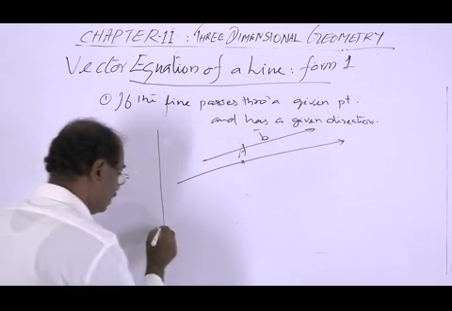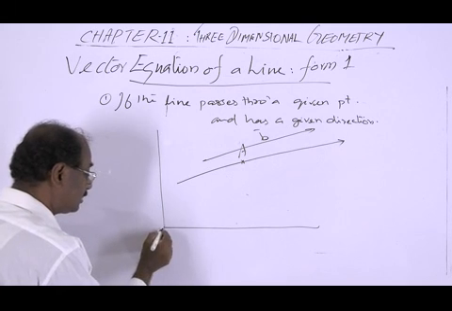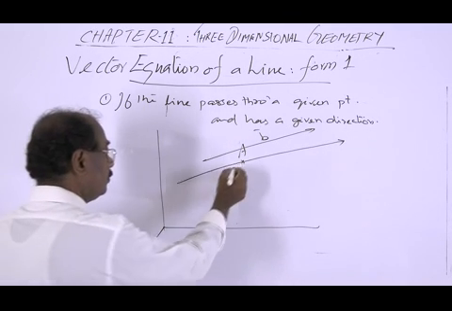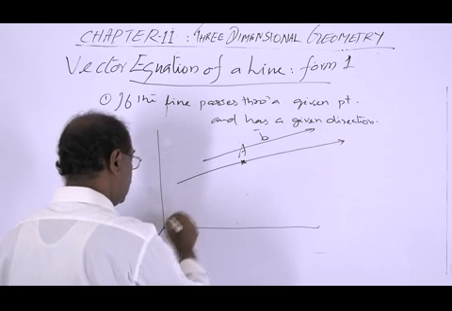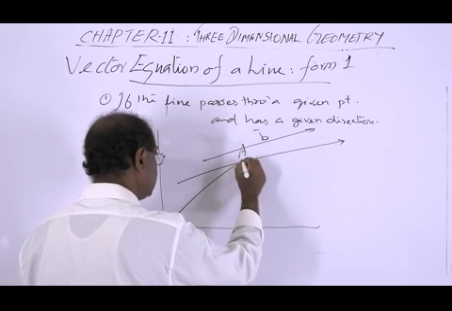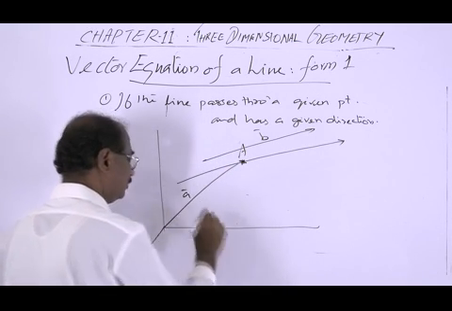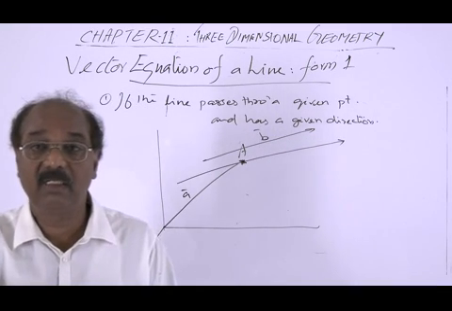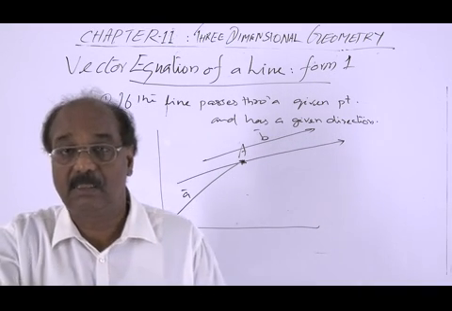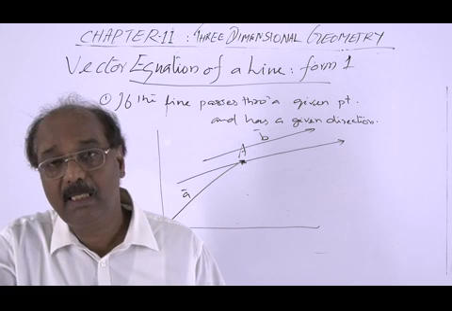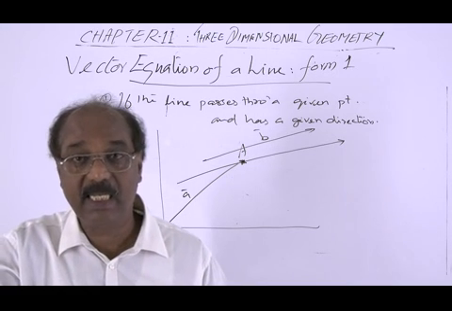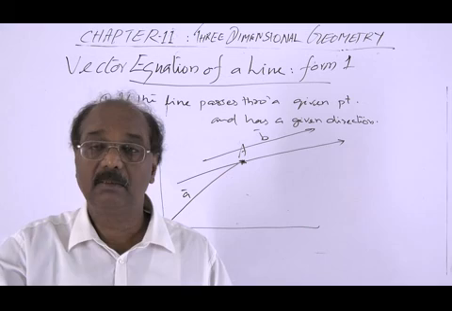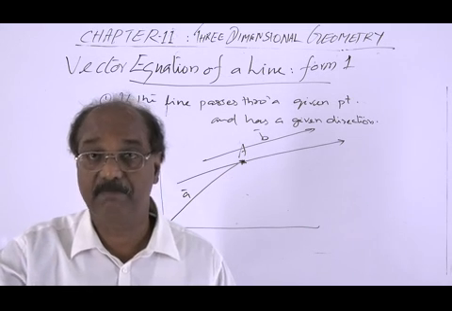All this takes place in the three-dimensional coordinate system. So we have point A with the position vector, say A. That is the way in which the point is given in the vector system. Given the point A with position vector A, and the line parallel to B, we can start to derive its equation.